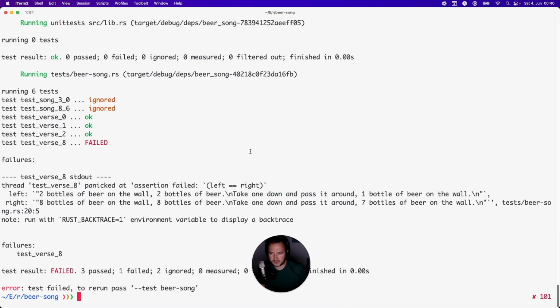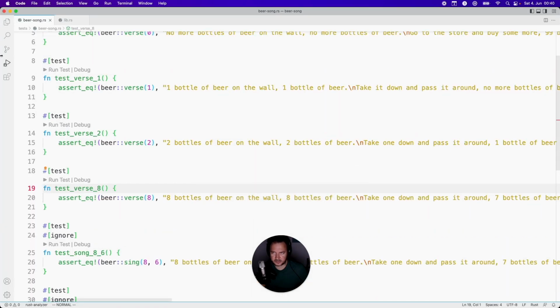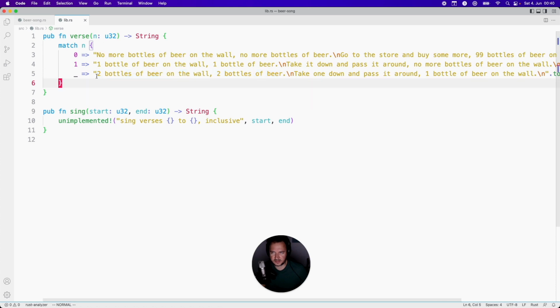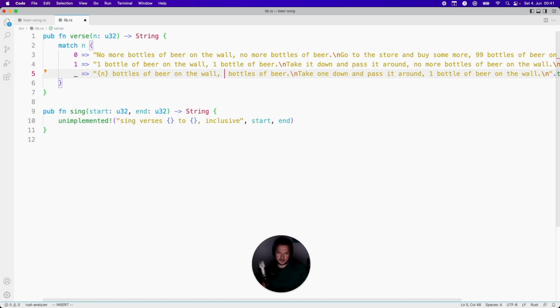It's failing. It's failing because currently our code is only dealing with 2 bottles of beer, and we need to deal with any number of bottles. Alright, so how do we do this? Here, the first part of the sentence is about this number, the number that is being passed, in this case 2, and the second part goes down by 1, right? So we could change this to be n, and also here n.